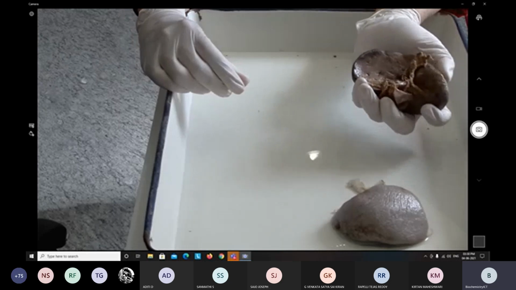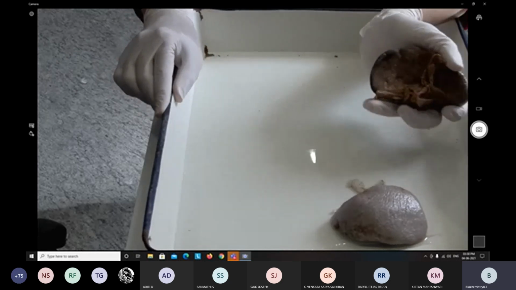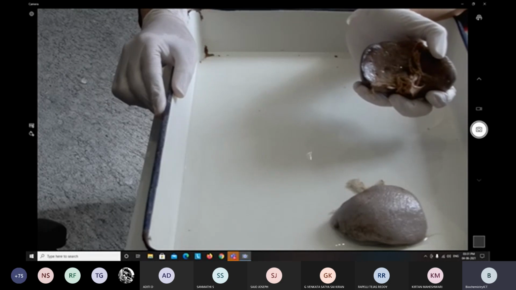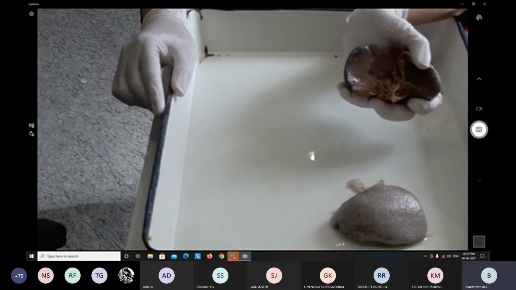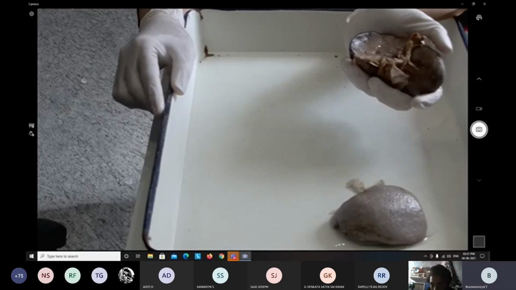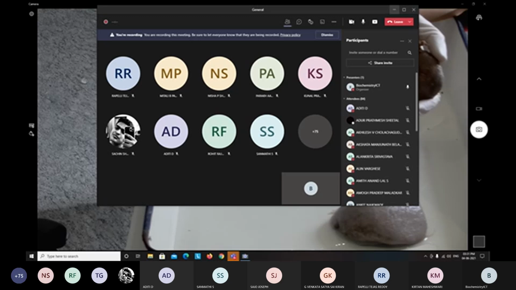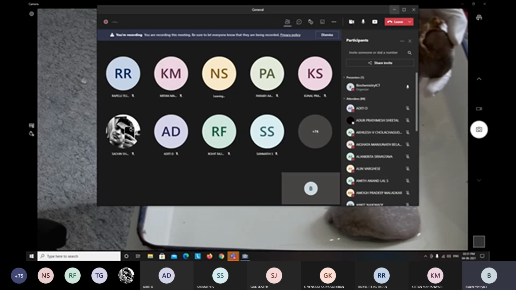Any question? Anything you want to ask? Any confusion, doubts? It's very easy to remember, an easy organ to describe. Anything you are confused about?